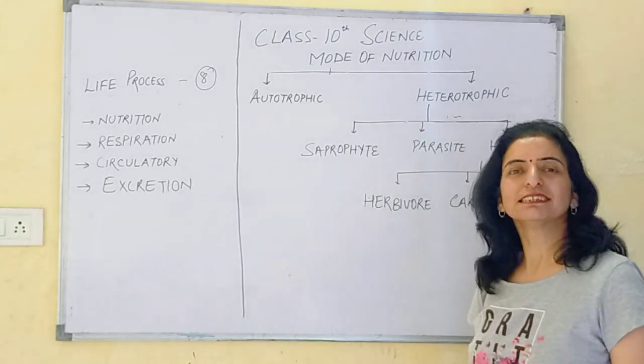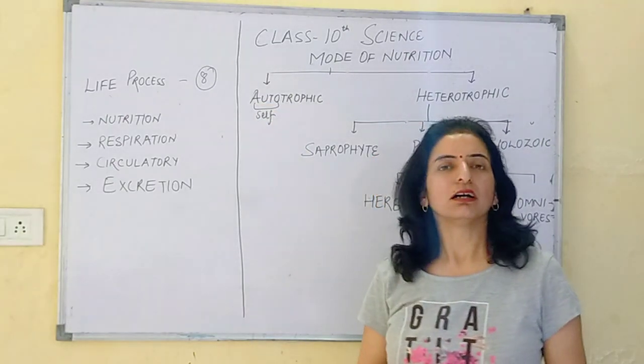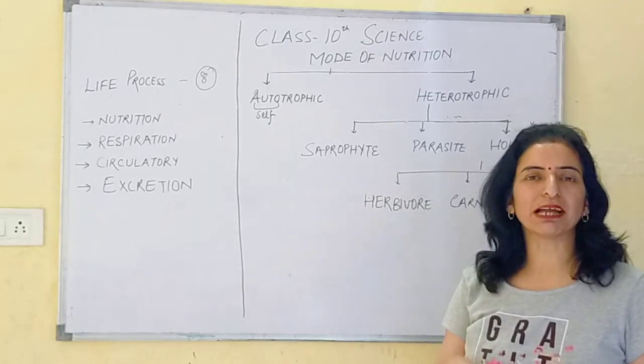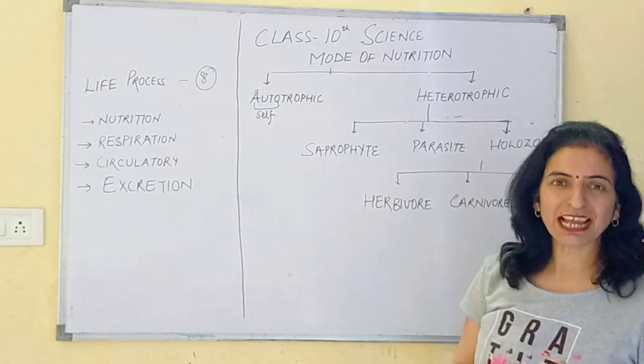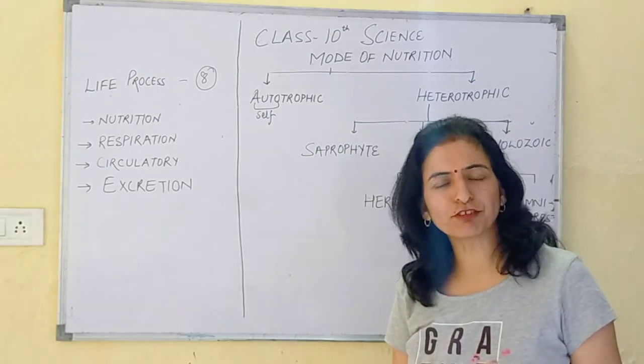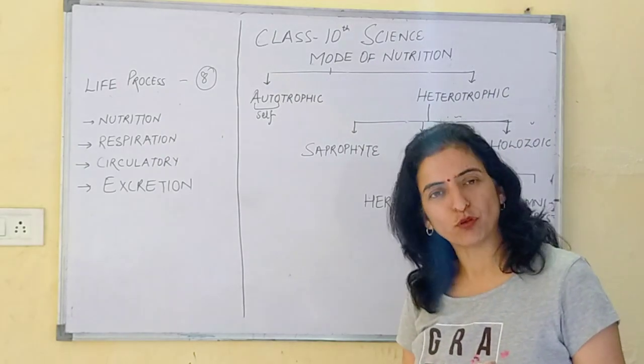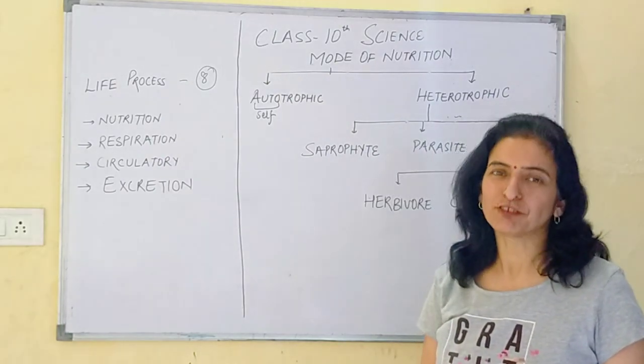Autotrophic, that is self. Auto means self, when nutrition is obtained by themselves. So we have seen plants. Have you seen plants taking food from someone else? No. Plants prepare their own food by the process of photosynthesis.